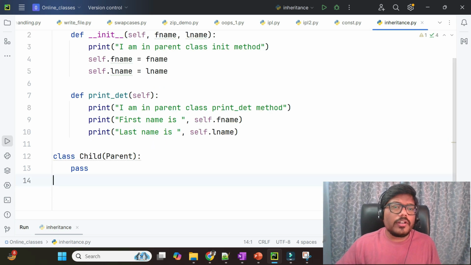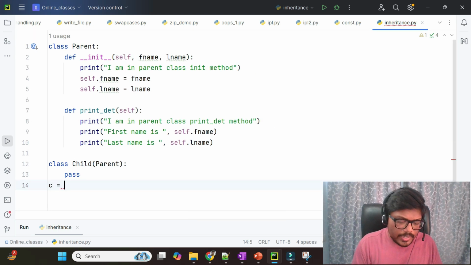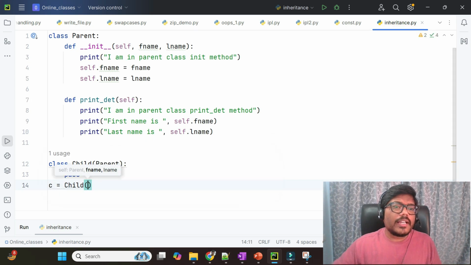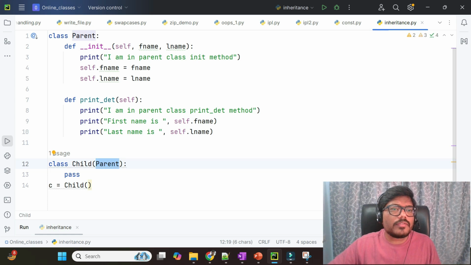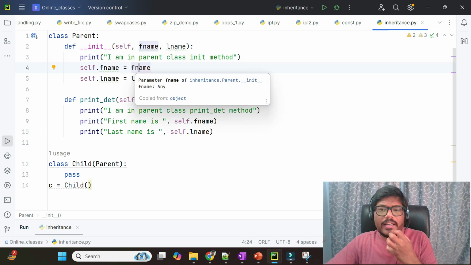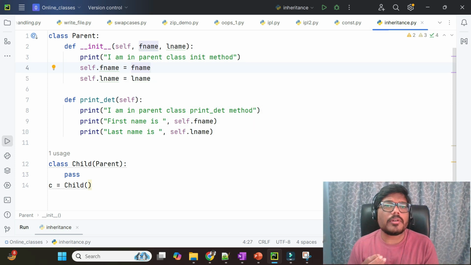Now, if I create an object for child here, this child is inheriting the properties of the parent class, right? What are the properties here? Variables are properties.